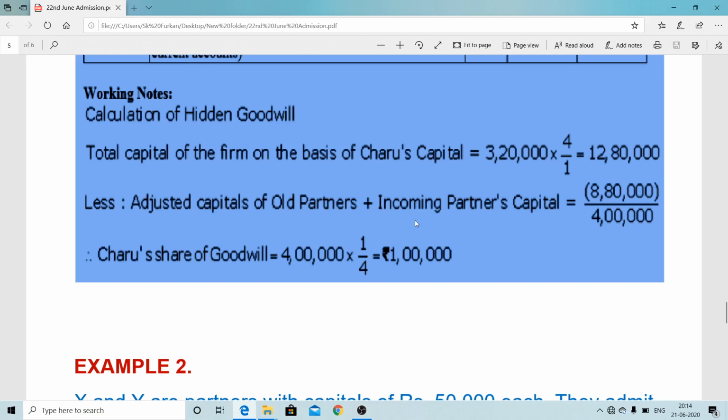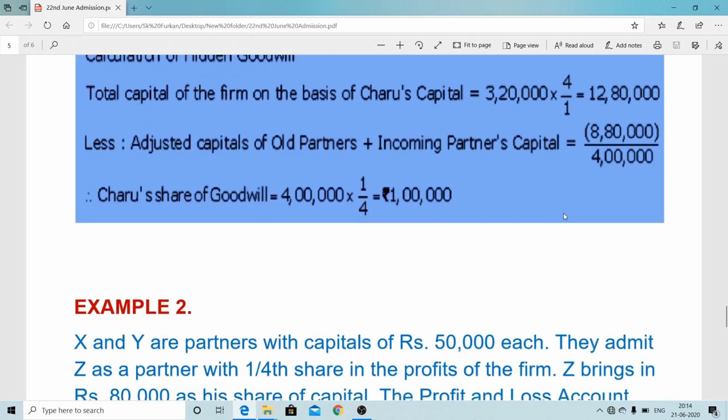If it is undistributed profit, you have to add it to the old partners' capital. Suppose 20,000 undistributed profit is there, then it will be 8,80,000 plus 20,000, as that is their benefit, so we should add it to their capital only. So that way we will consider the problem here, with undistributed profit also.